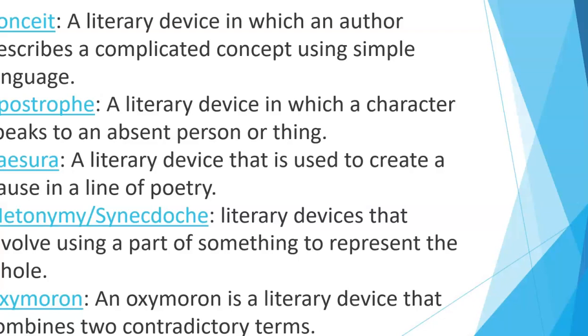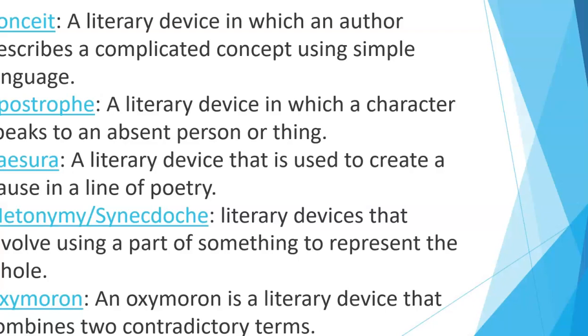Let's start with conceit. It's a literary device in which an author describes a complicated concept using simple language. Clear? So, a literary device in which an author describes a difficult concept using simple language, that's called conceit.